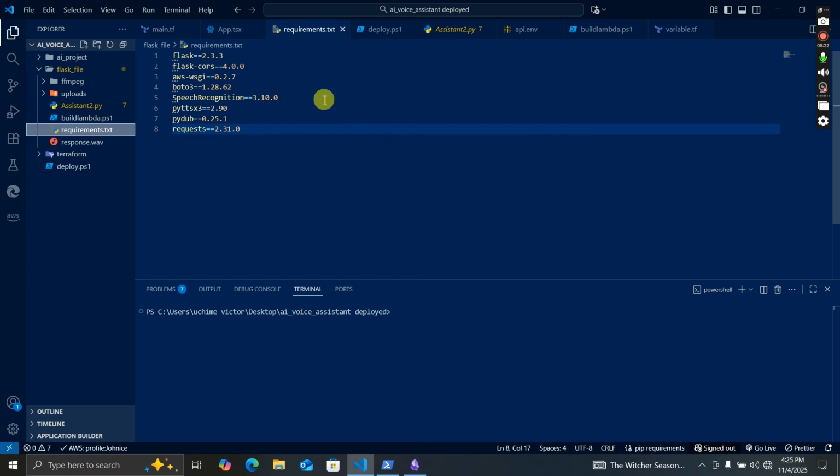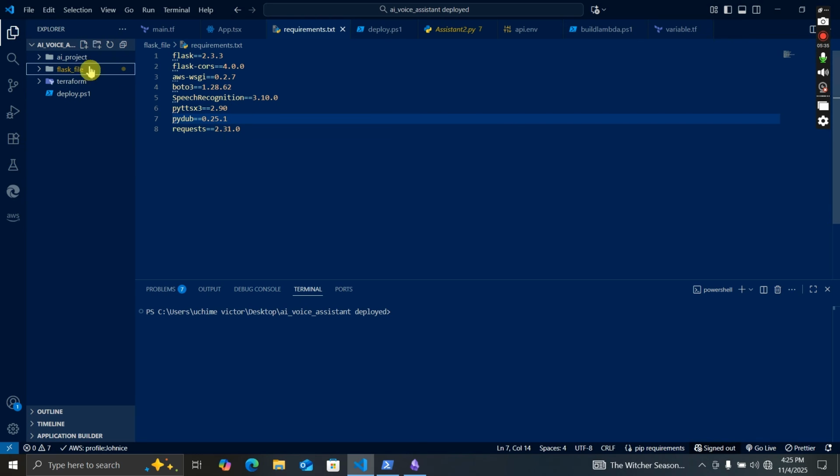This holds our requirements.txt. I think we should all know this by now. We should all know what requirements.txt is. This carries our libraries that are mainly used for our Python functions. So we'll come out of here for now.